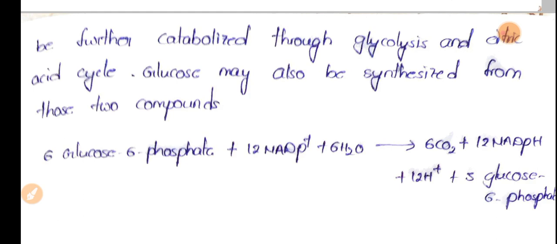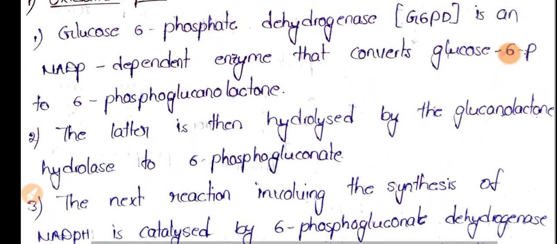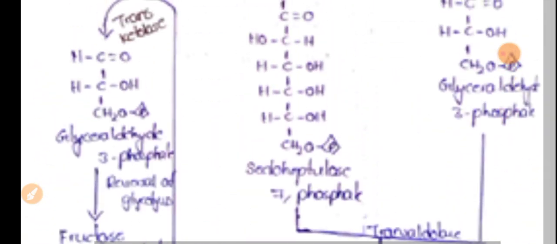So this is the overall reaction of this particular HMP shunt. Now let's see the pathway.